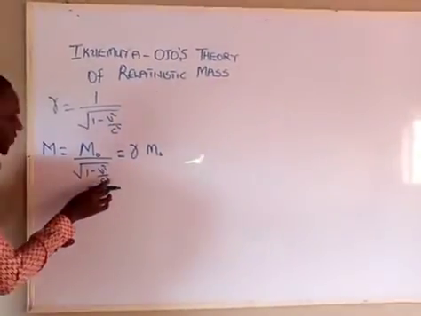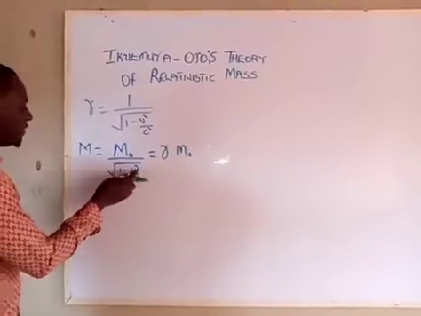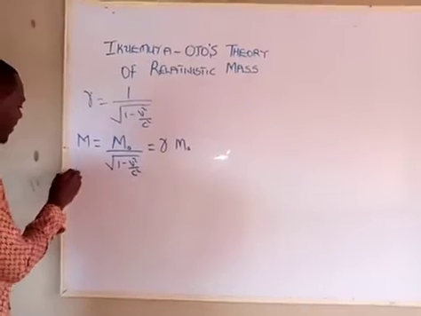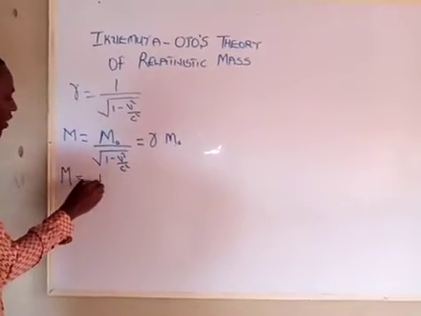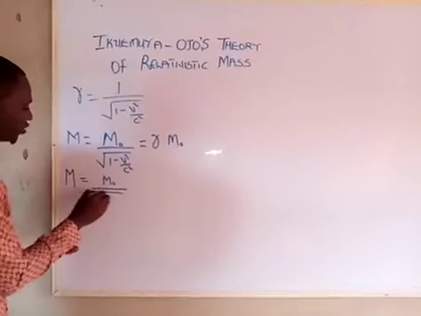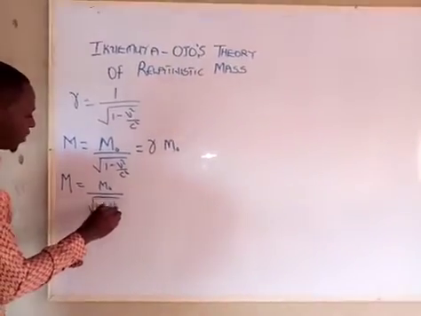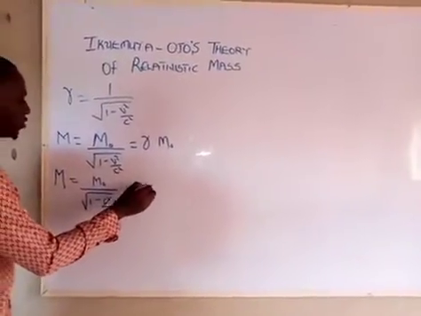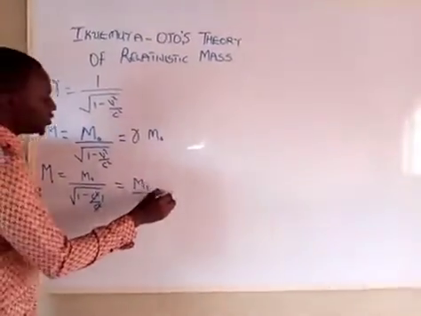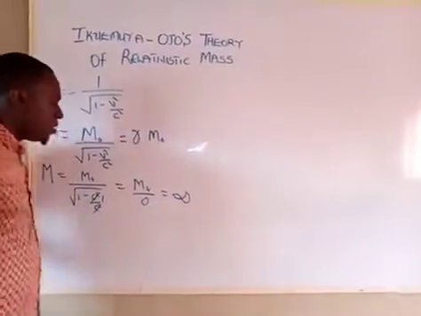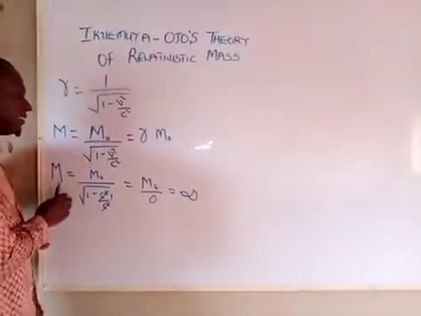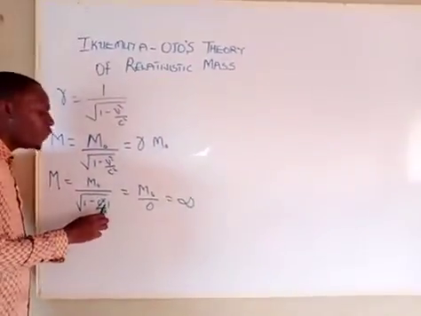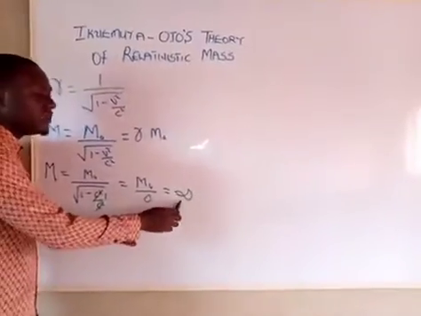If you notice from this formula, if the velocity of the object v is equal to the speed of light, we have relativistic mass M equal to m naught over the square root of 1 minus c squared over c squared. c squared cancels c squared, so we have m naught over 0, which is equal to infinity. So Einstein states that the relativistic mass of a body will become infinite when the object attains or is moving close to the speed of light.